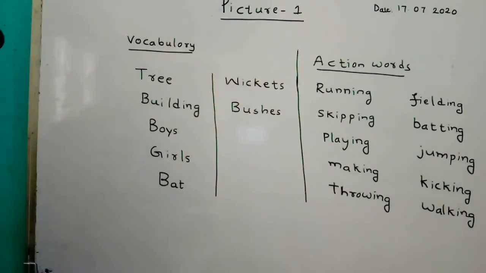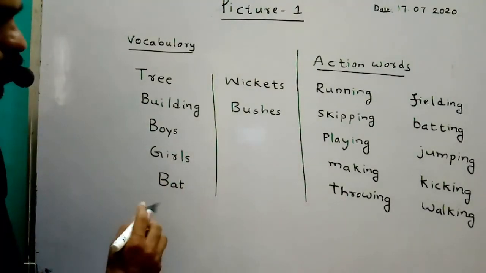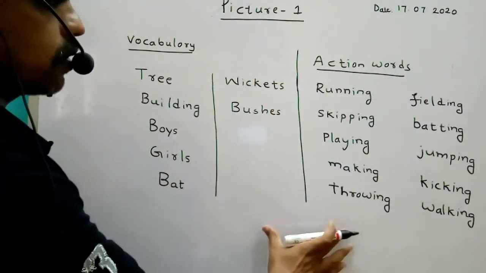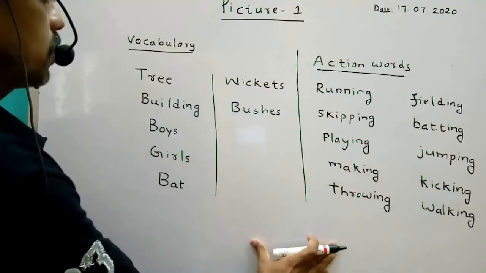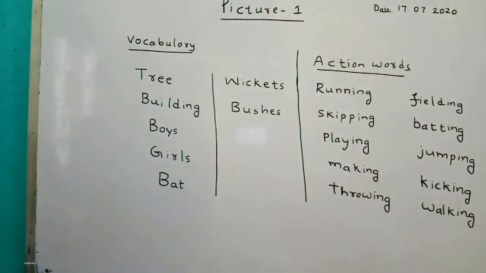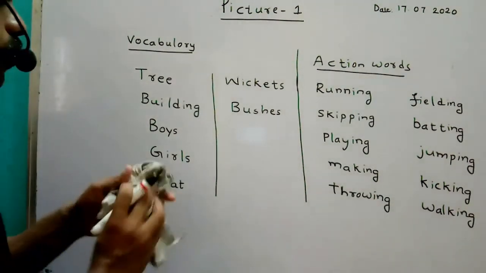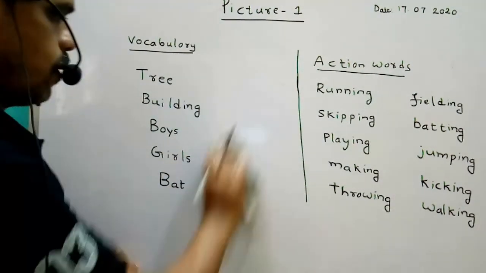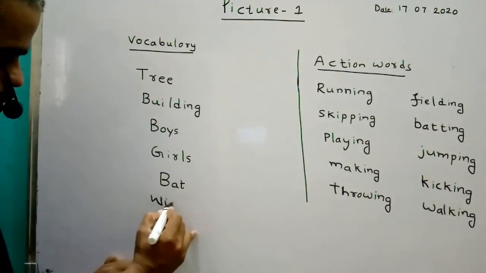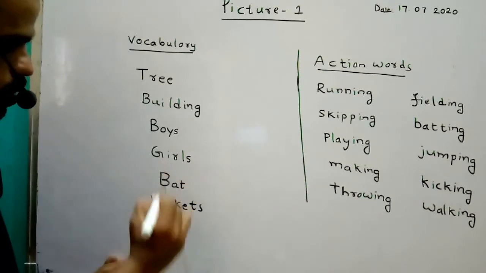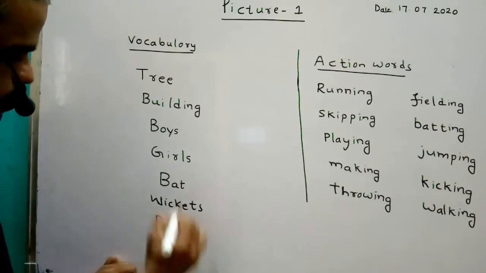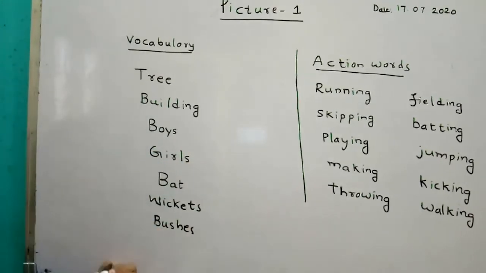So today you have to write these things in this table, like this table. So I want to write here. Don't confuse. Wickets. Next, bushes. See, where are they playing?